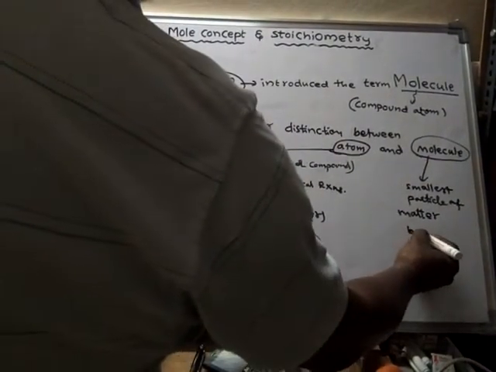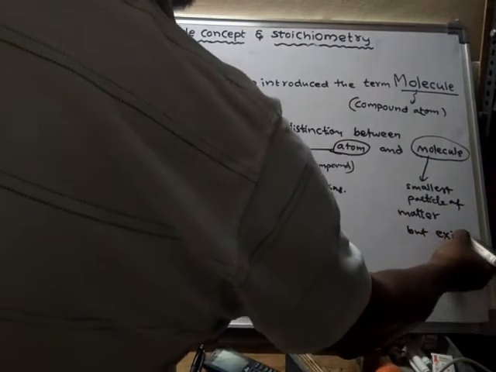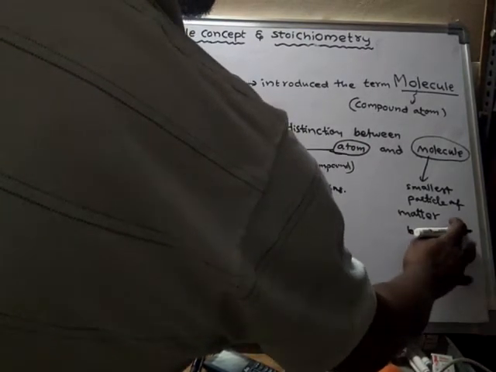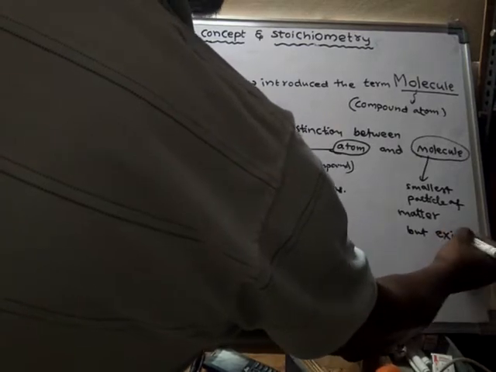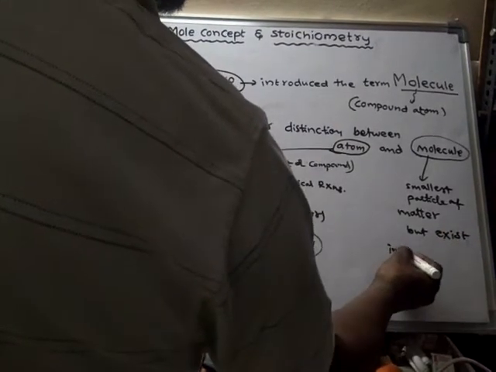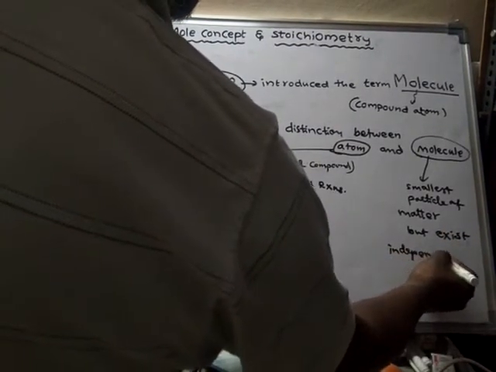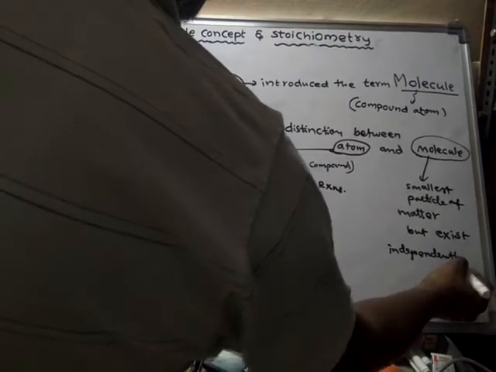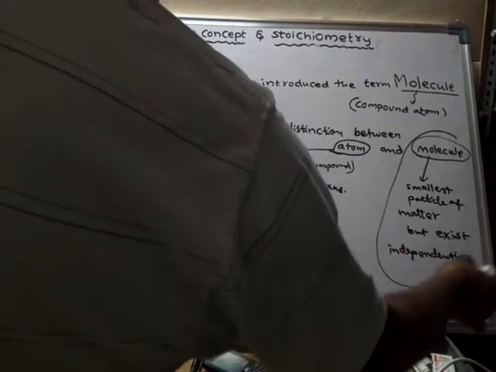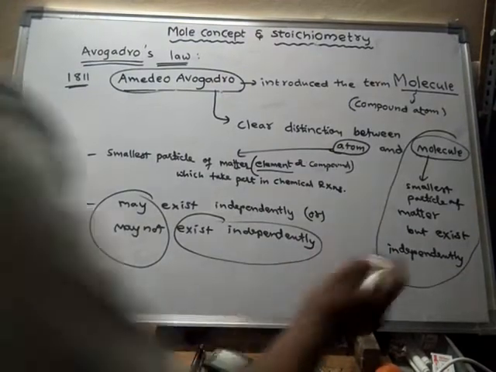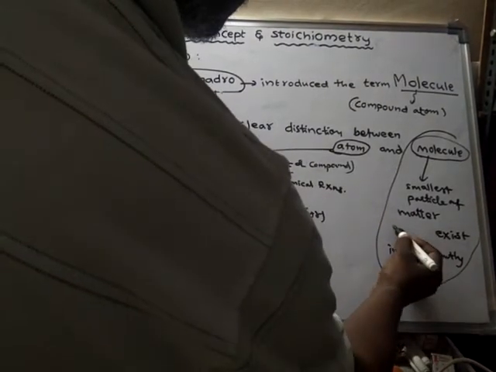Matter may be an element or a compound. So a molecule is the smallest particle of matter which can exist independently.